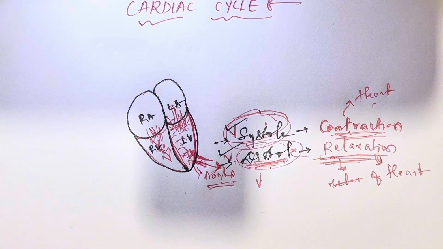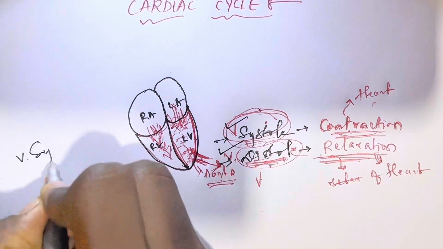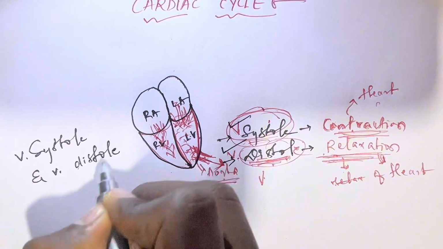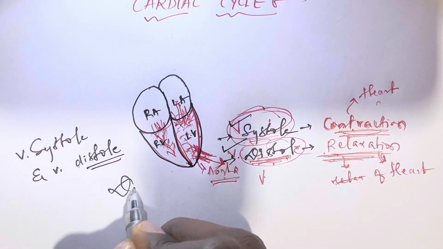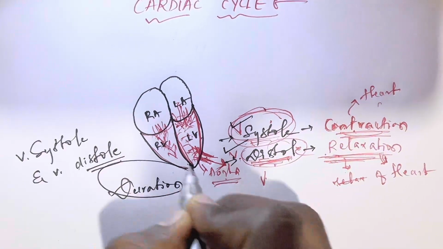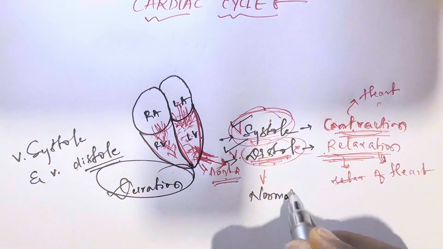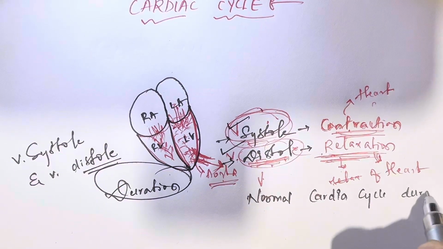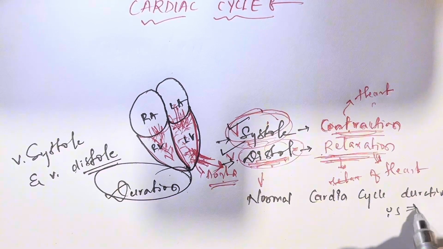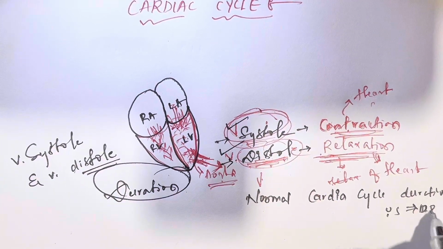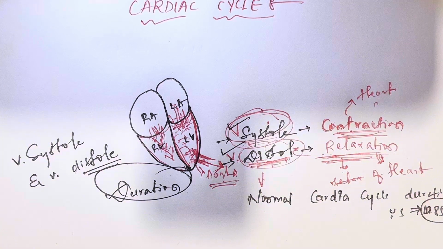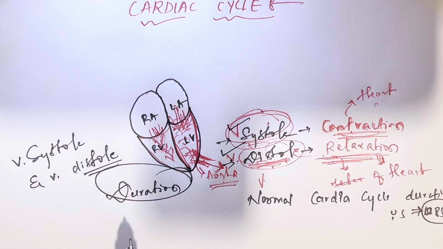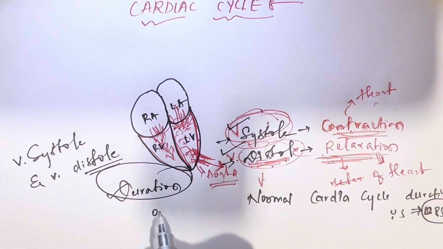So before going to ventricular systole and ventricular diastole, we learn some durations, like the normal cardiac cycle duration, which is 0.8 seconds. How would it be 0.8 seconds? It means the activity which takes place in one beat takes 0.8 seconds.